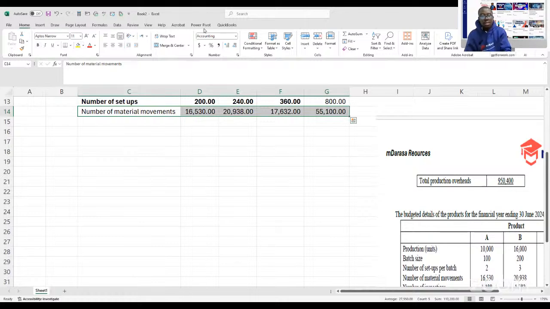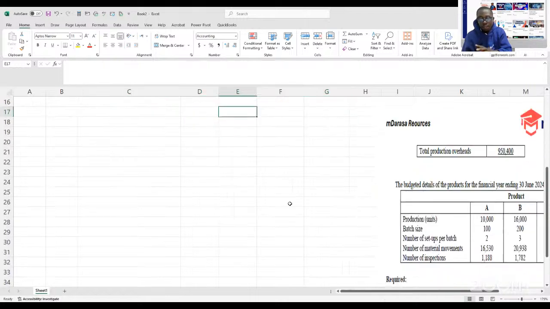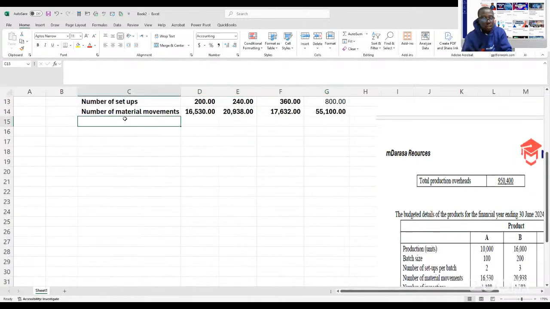For those who are joining, remember what you are dealing with. We are looking at our model paper, and the concept is activity-based budgeting. That is what you are considering for those who are joining us. The number of inspection, this is another cost driver. Number of inspection here.